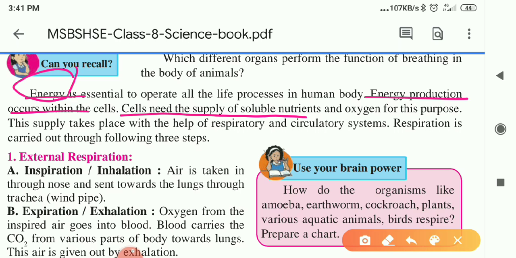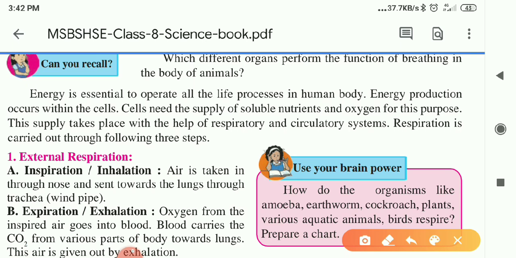Cells need a supply of soluble nutrients and oxygen, for the purpose of energy production. These supplies take place with the help of the respiratory and circulatory systems. From the respiratory system oxygen enters, and the circulatory system provides the oxygen we take in through our nose to each and every cell of our body.